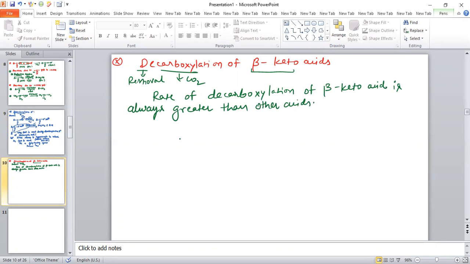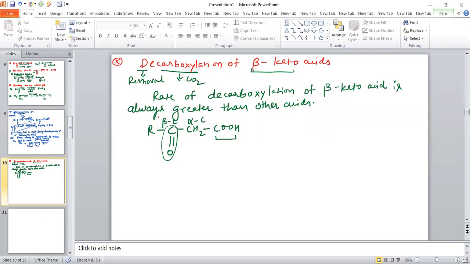Now see the beta keto acid example. Suppose we have a compound like this: RC double bond O, CH2 and COOH, the carboxylic acid. This is the alpha carbon, this is the beta carbon, and at the beta carbon there is a keto group.